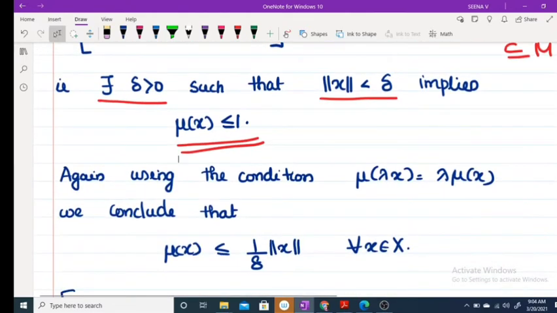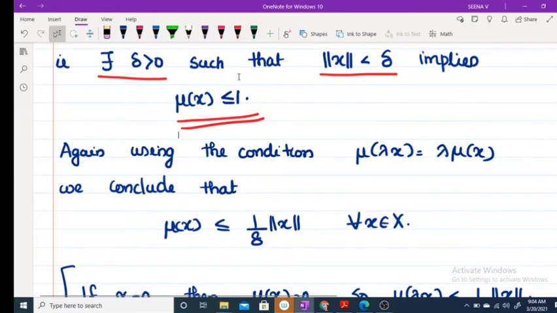Now again, using the condition mu of lambda x equals lambda into mu of x, we conclude that mu of x is less than or equal to 1 by delta into norm of x for every x belonging to X. How can we prove this? We have that there exists a delta greater than 0 such that norm of x less than delta implies mu of x is less than or equal to 1.